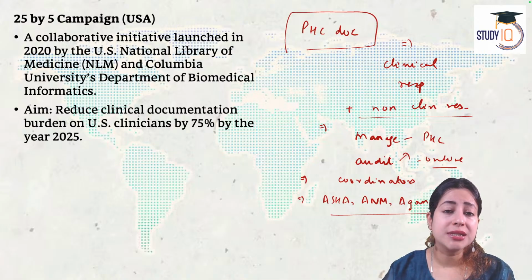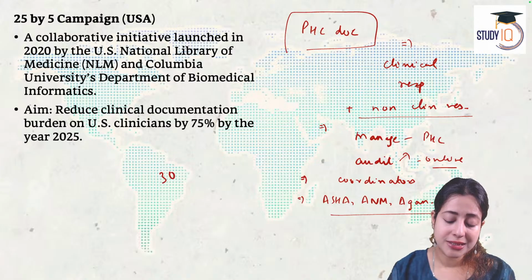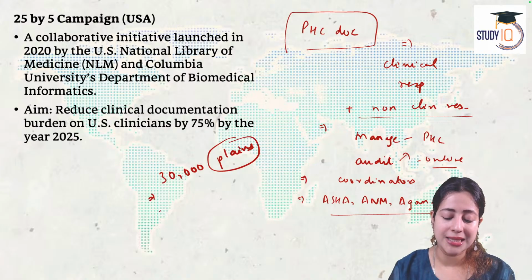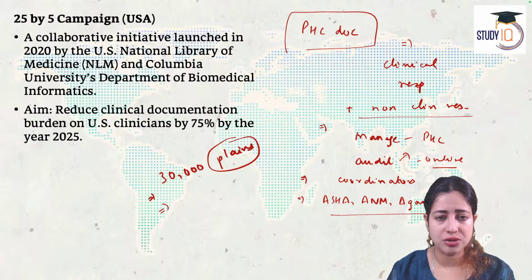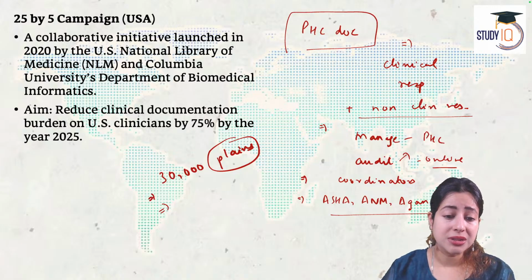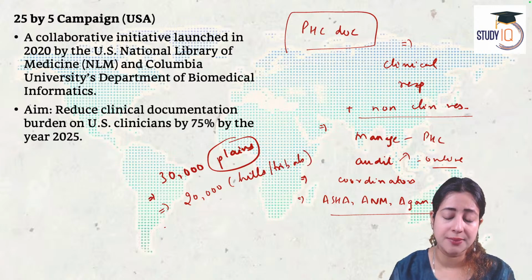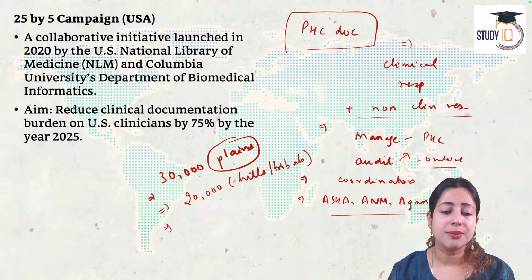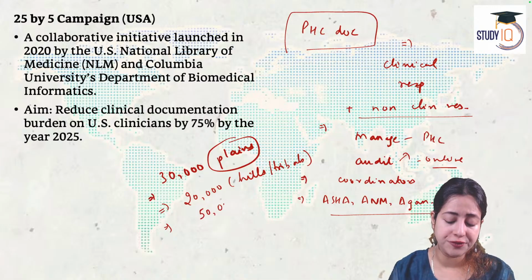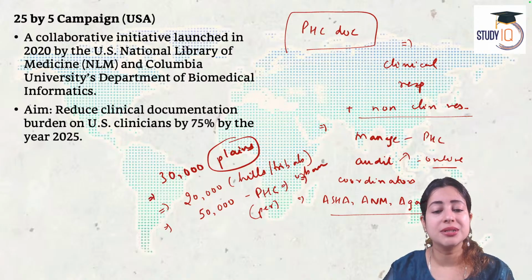They are trying to serve a population of about 30,000 people in plains. Plains means the plain areas, such as the Indo-Gangetic Plain and the Central Indian states. Talking about hilly and tribal areas, such as the northeast and Himalayan states, they serve about 20,000 people. Now talking about the urban population, they are handling 50,000 per primary healthcare center across urban India. So look at the burden of patients that they have.